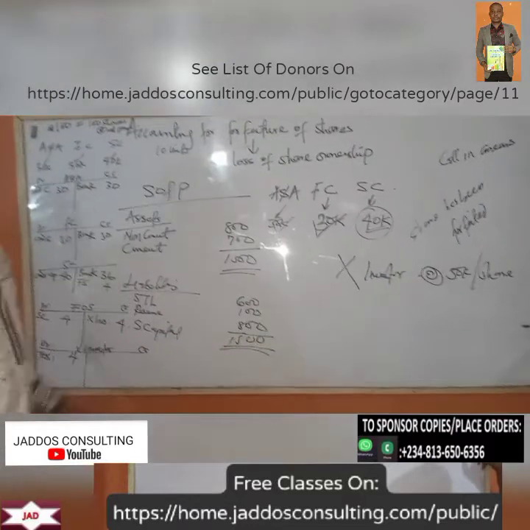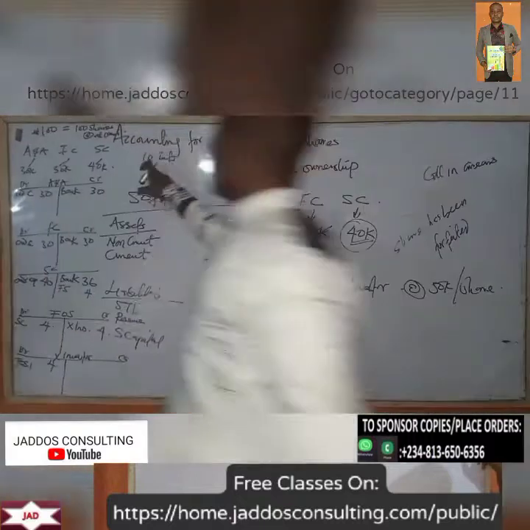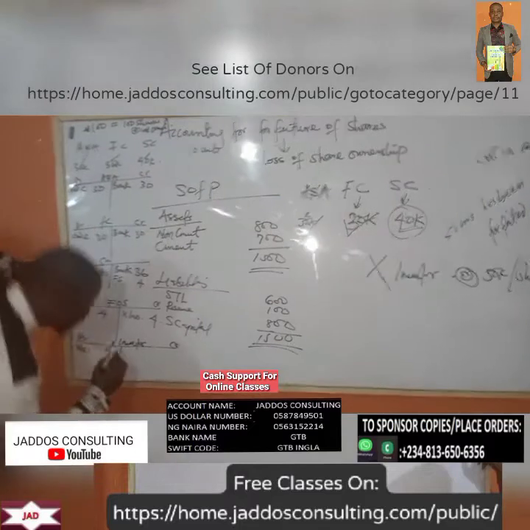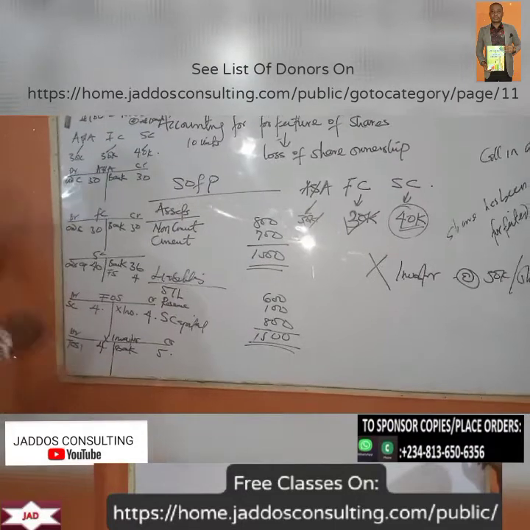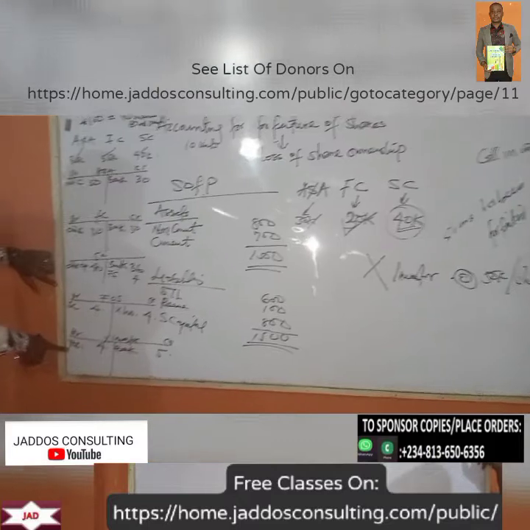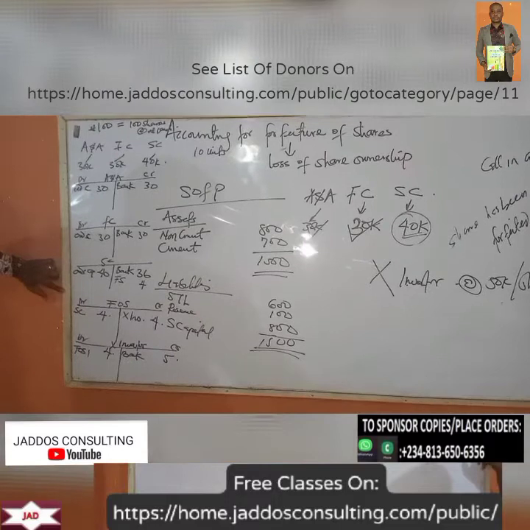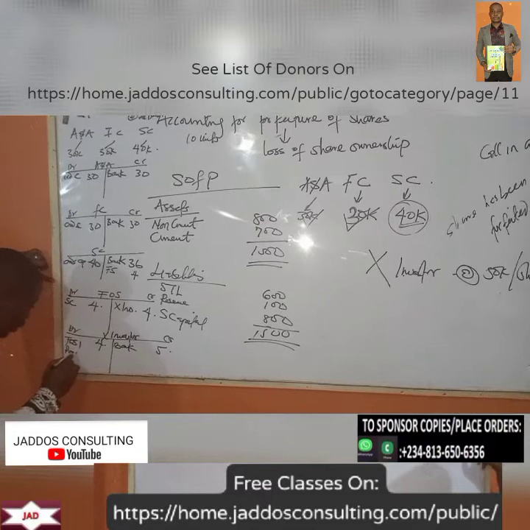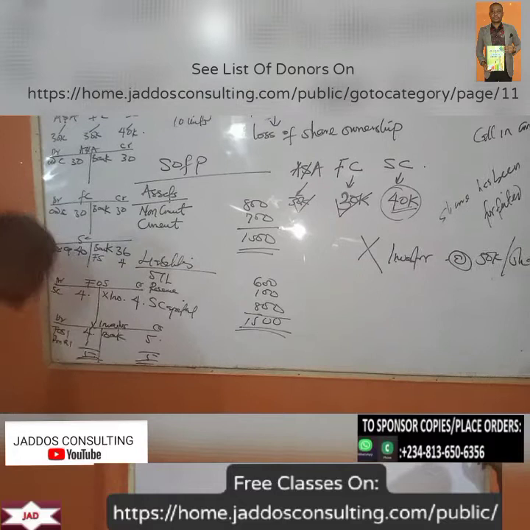Now, X investor is paying how much? 50 kobo per share, multiplied by the 10 units that we are issuing to him, that will be 5 naira. So X investor will pay into our bank 5 naira. But don't forget that what we debited X investor is 4 naira, but he has paid 5 naira for the shares. So technically, we made a profit of 1 naira. So we're going to say premium on reissue, 1 naira. So both sides become 5 naira, 5 naira.